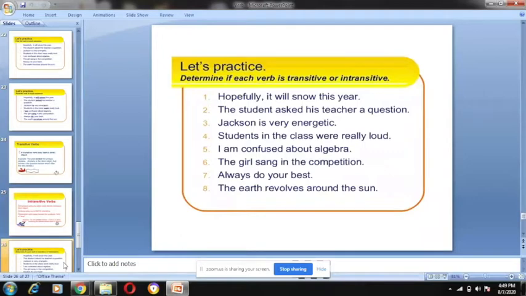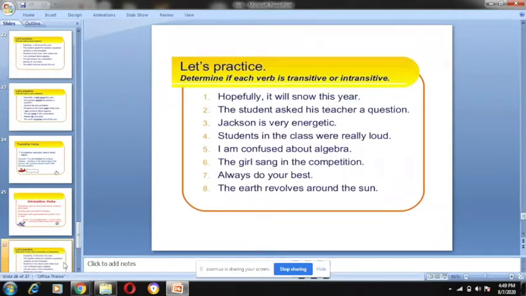Now here you can practice. Hopefully it will snow this year. Which type of sentence is it, transitive or intransitive? Tell me. It will snow this year. It is intransitive, very clear, because here you cannot ask what will snow. What will happen this year? The sentence is already describing everything. It is saying that hopefully it will snow this year.